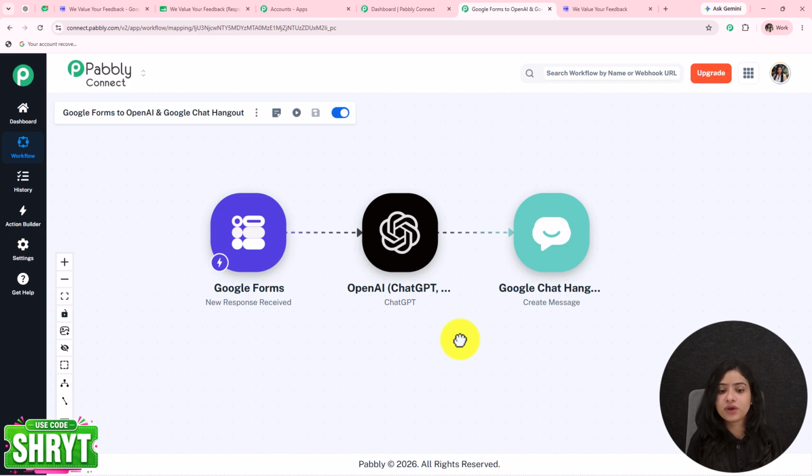You can also create it very easily. Simply connect the applications that you're using. I have just taken the example of Google Forms because I'm collecting my feedback through it, but if you want, you can collect feedback from any other form you're using and connect that over here. If you're not sending the messages to Google Chat Space, you can also connect other applications such as Slack or Discord. I hope the automation is clear to you and also helpful for your business.